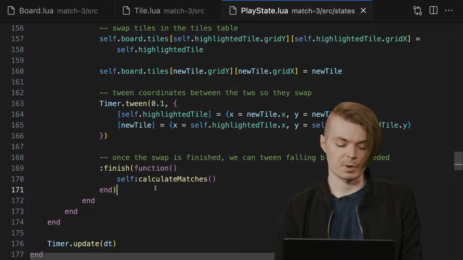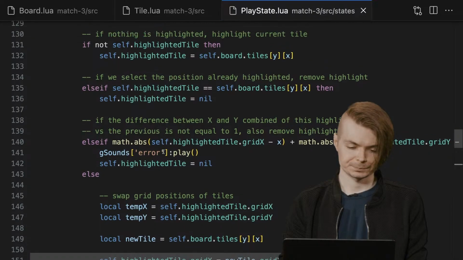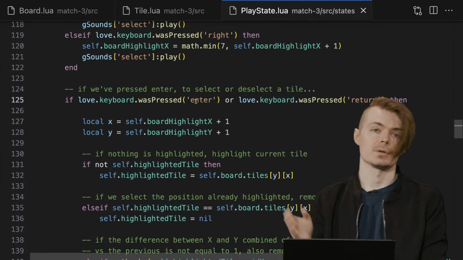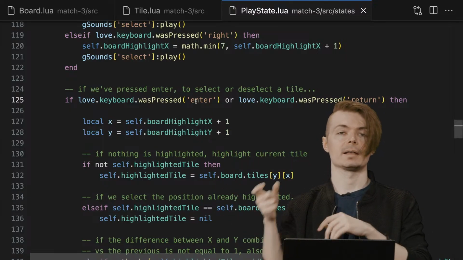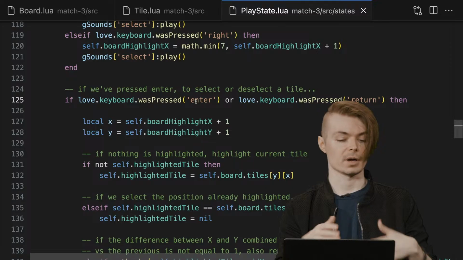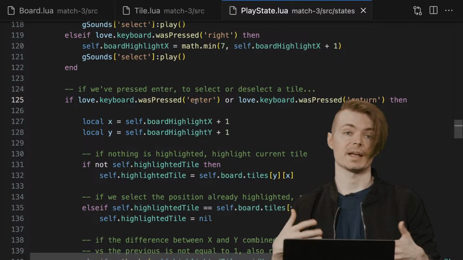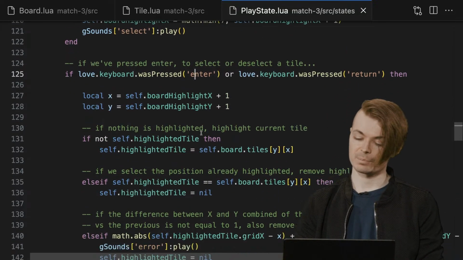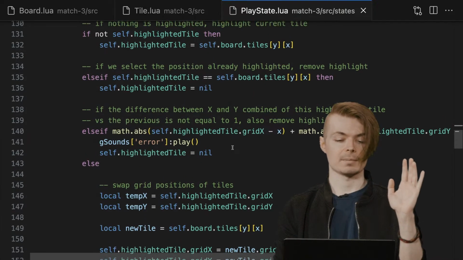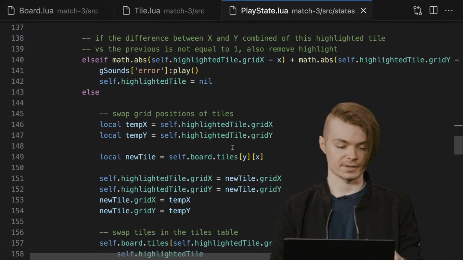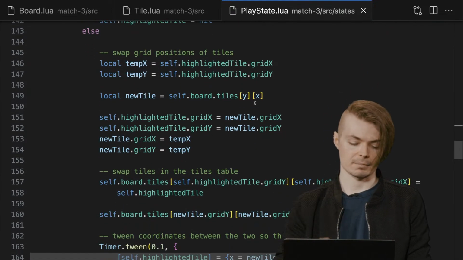If we go down here at the very end of this part of the update function, this is essentially if they press enter, which is basically what we were looking at previously. When they press enter, we're going to either highlight a tile and get ready to swap on the next enter click, or unhighlight, or perform the actual swap. When we perform the actual swap, it's all the same stuff we did previously: moving the X and Y back and forth between the two, or unhighlighting things. All the swapping is basically the same code.